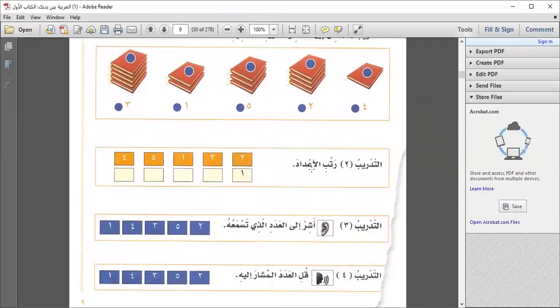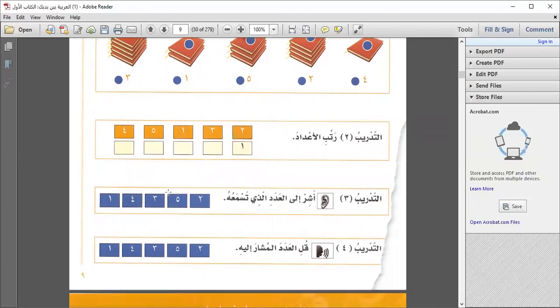And now here you have to arrange the رتب, arrange الأعداد, the numbers. So they are not arranged here. So when you learn how to write them, you'll be able to understand which one is 2, which one is 3, which one is 4, and which one is 5. So arrange them here. Okay.